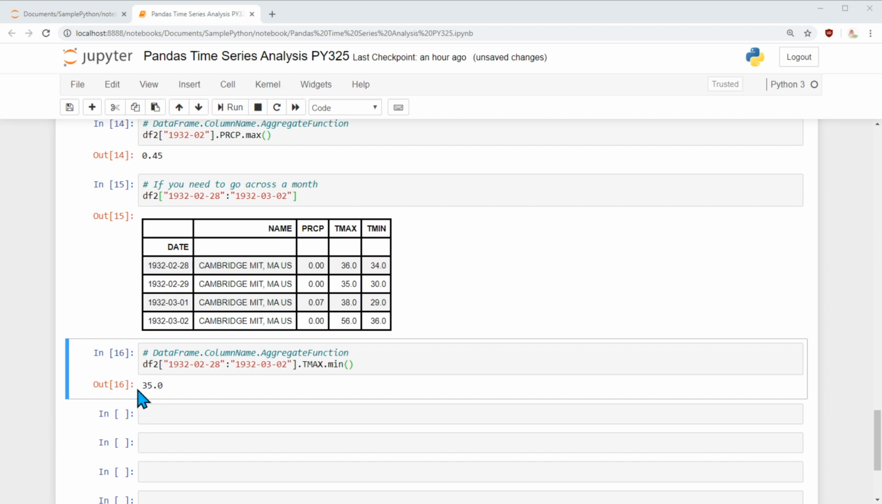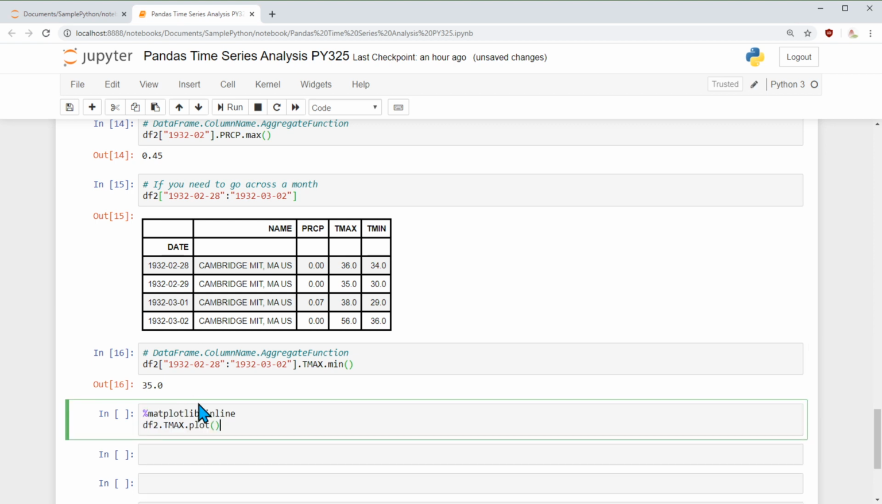Now there are times when, however much we look into numbers, it doesn't make us feel comfortable unless we look at a graph. Okay, we plot it. And for that, the best thing to do is inline magic matplotlib. So I am doing an inline magic matplotlib, and I am selecting data frame 2 maximum temperature, and then I say plot.